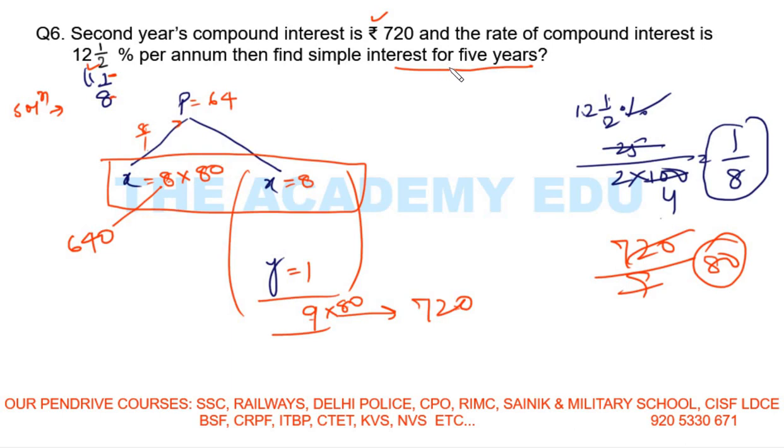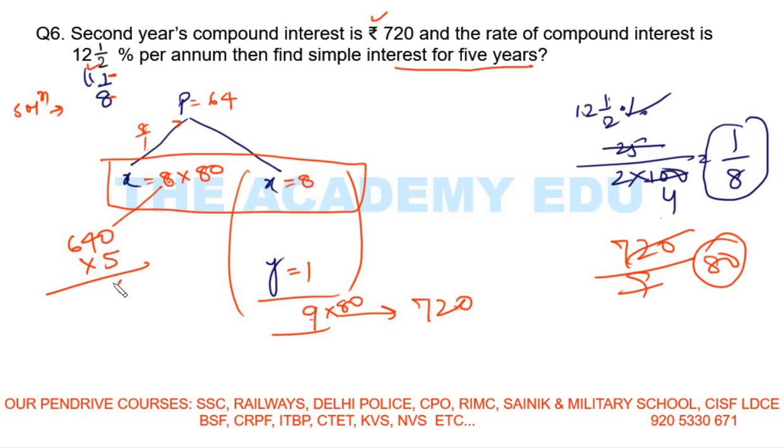Now the question is saying for 5 years. Simple interest is the same for every year, right? See here, 8, 8, 8. This first line is always the same, and this one is the simple interest. So the first year simple interest is this one. What is it for 5 years? I multiply by 5 because simple interest is always the same. Compound interest is not the same every year, but the simple interest is the same every year.